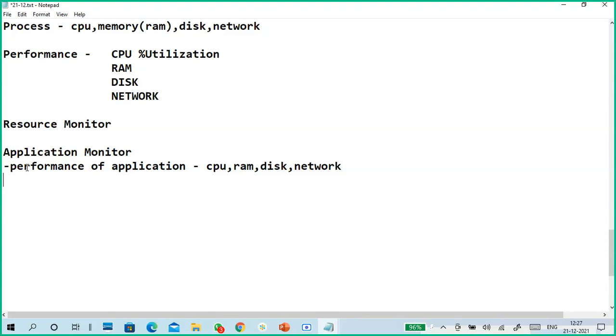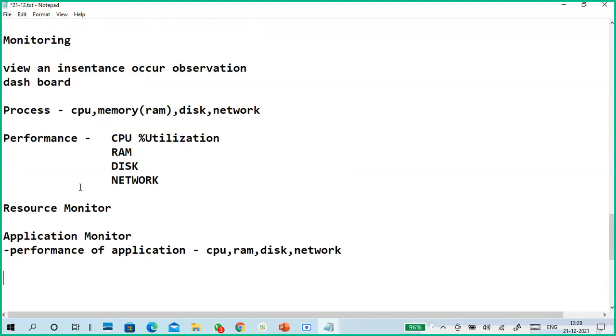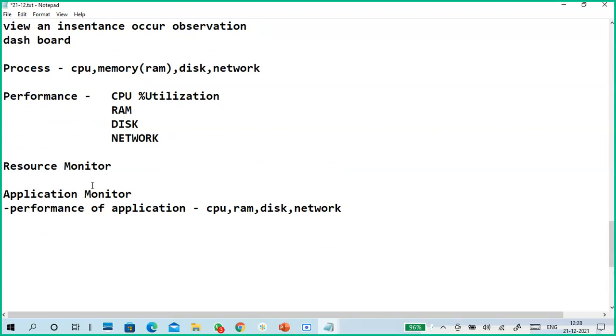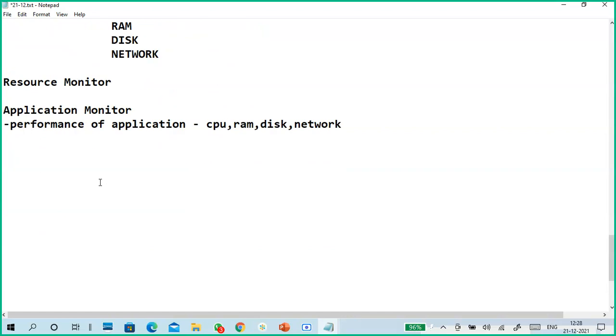Based on that, if it consumes more power, say I build a very beautiful and useful application, but it consumes more disk space, RAM, or CPU, it is better to recode it and make it a much lighter version, so the application can become more popular, right? So that's very simplistic. So here: process monitoring, performance monitoring, resource monitoring, application monitoring.